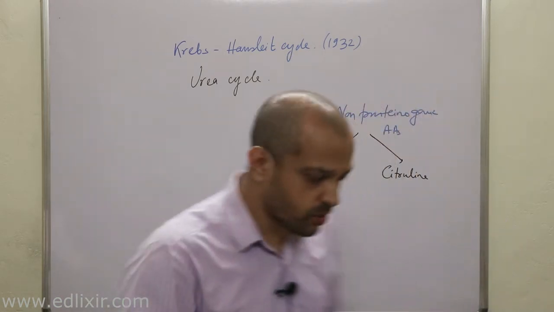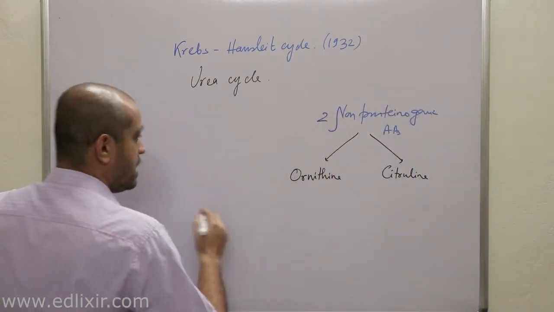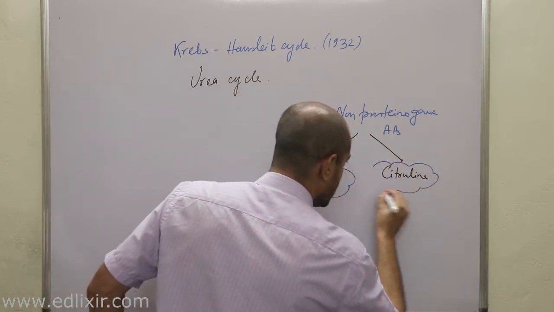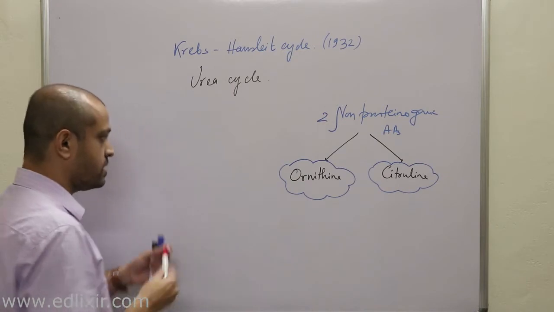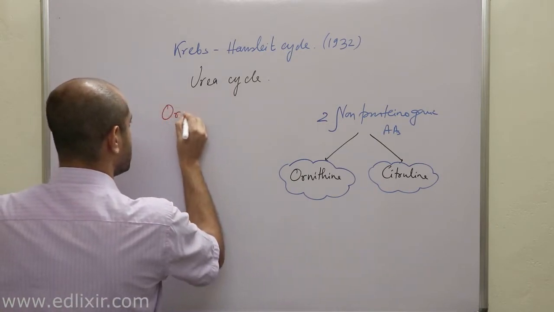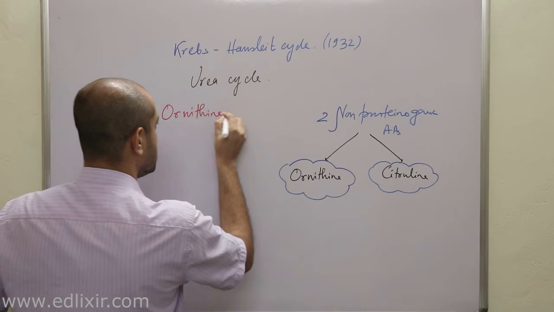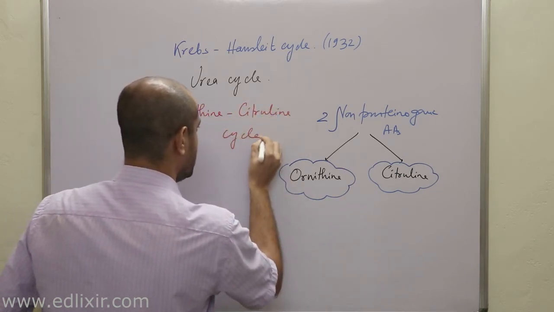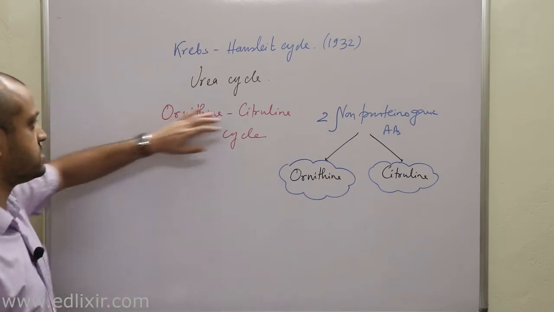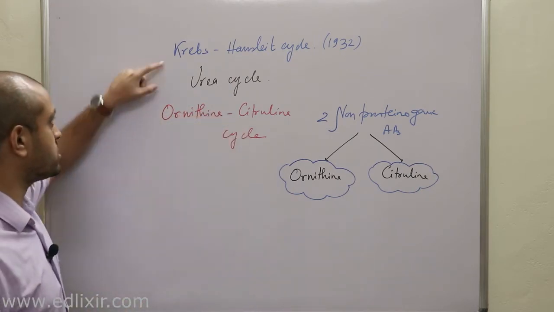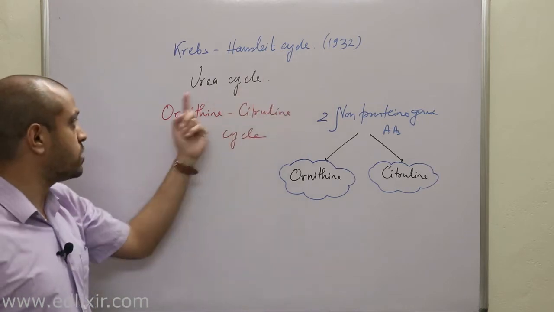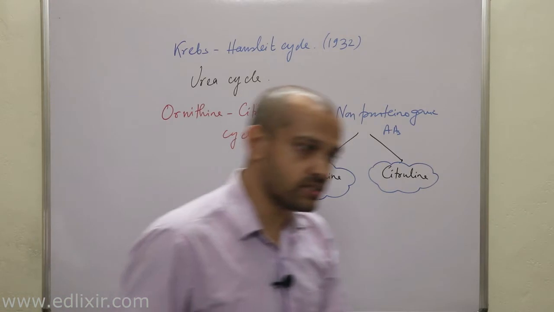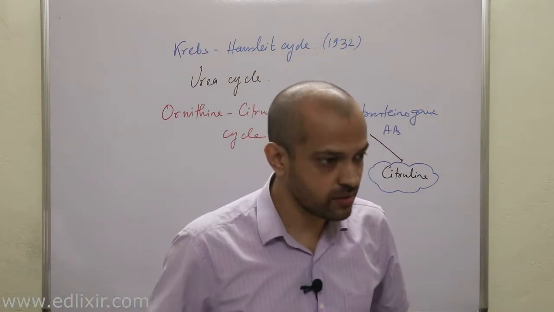Clear? Now a very important point: as these are the central theme of this cycle, this cycle is also known by the name of ornithine citrulline cycle. Clear? That means whenever I am talking about Krebs-Henseleit cycle, urea cycle, or ornithine cycle, they are nothing but the same cycle.